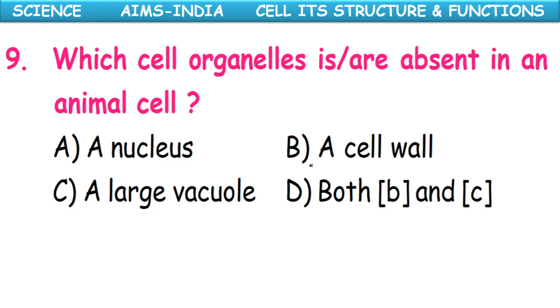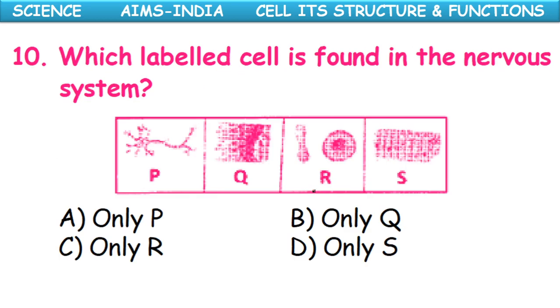Which cell organelle is absent in an animal cell? A nucleus, a cell wall, large vacuole, both B and C. Okay, these two are absent. Cell wall and a large vacuole are absent in the animal cell.